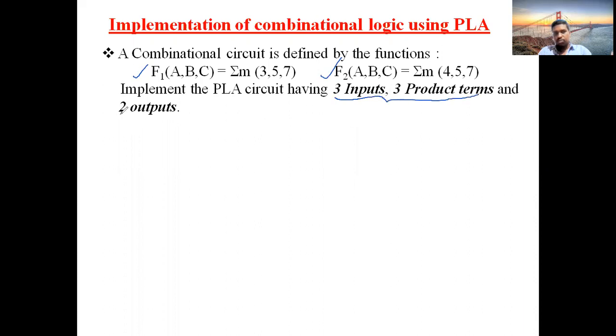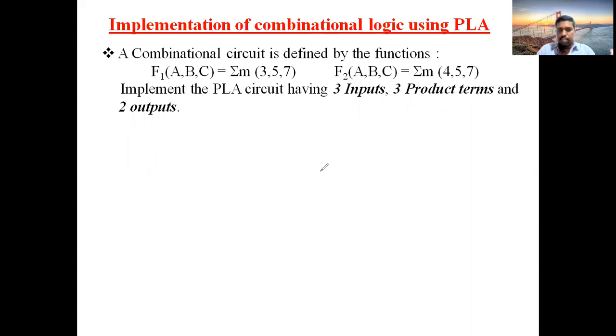You should design the circuit which satisfies the given condition. What is the given condition? Your circuit should accept 3 inputs, your circuit should generate 3 product terms, and your circuit should have 2 outputs. So 3, 3, 2: 3 inputs, 3 product terms, 2 outputs. This is the requirement they have asked. So you should design the circuit which will satisfy the given condition.